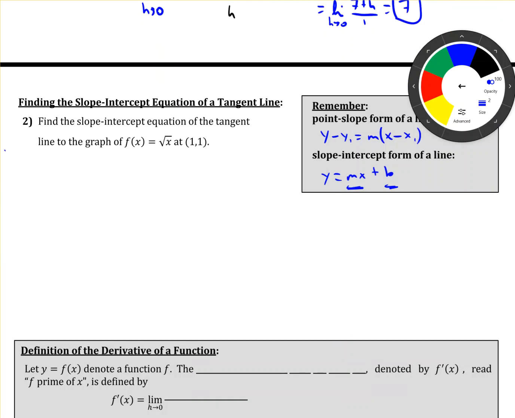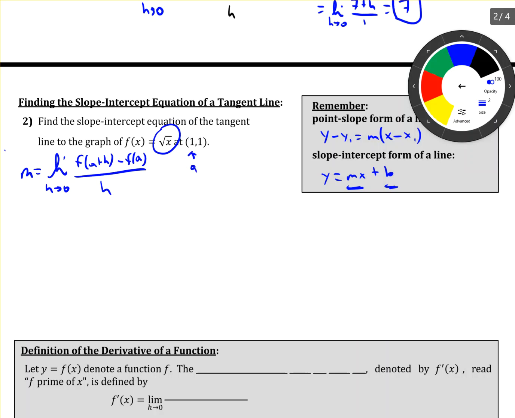Well, we know the slope is equal to the limit as h goes to 0 of f of a plus h minus f of a, all over h. That's our definition from up above. Now f is square root of x. And a is the x value here.